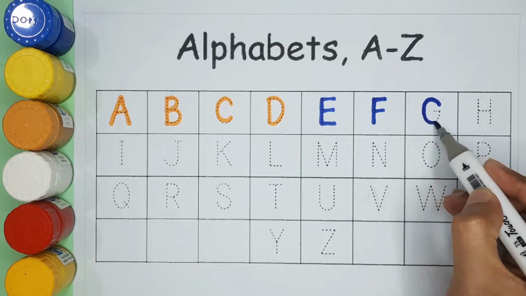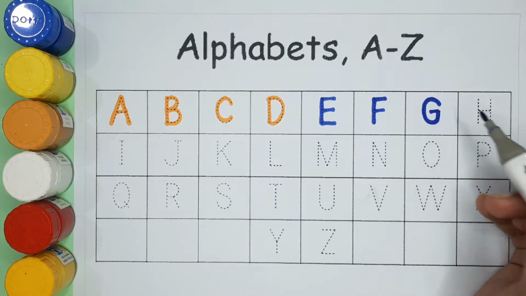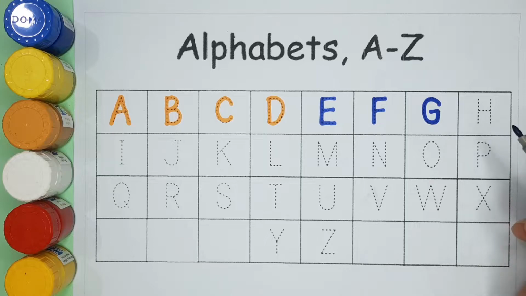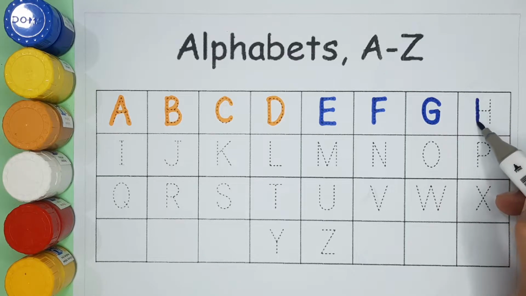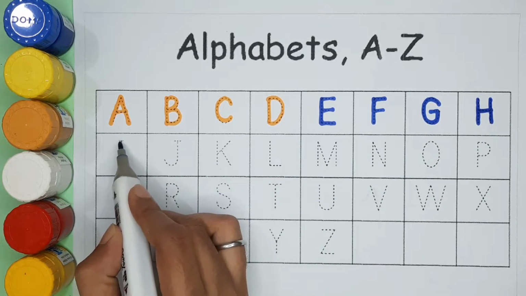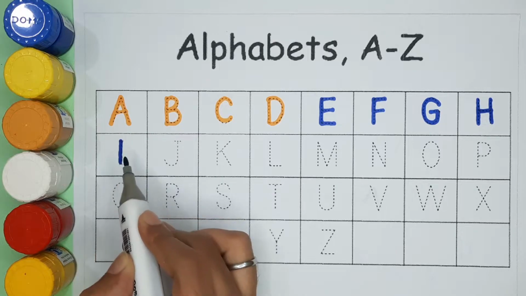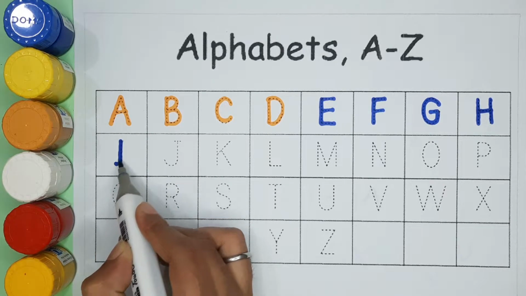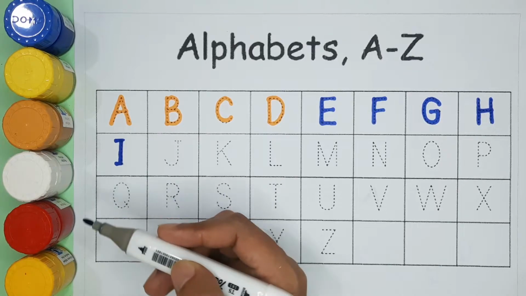G. G for grass. G for grapes. H. H for horse. H for house. I. I for igloo. I for ice cream.